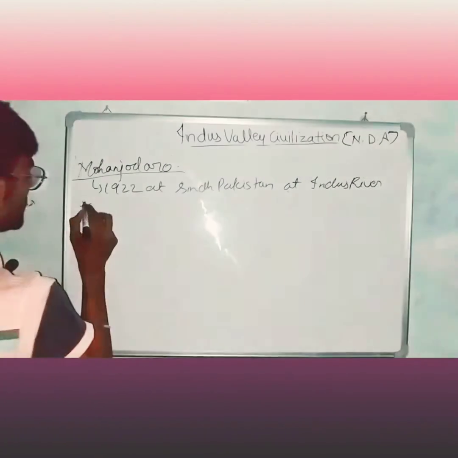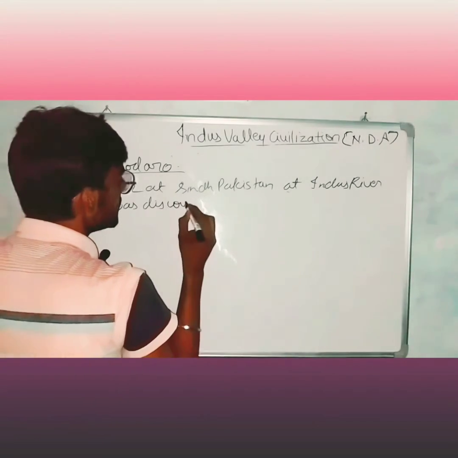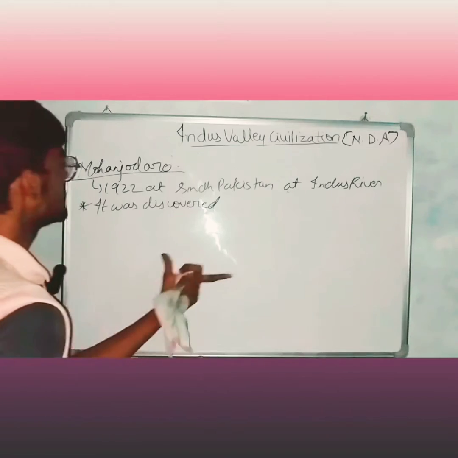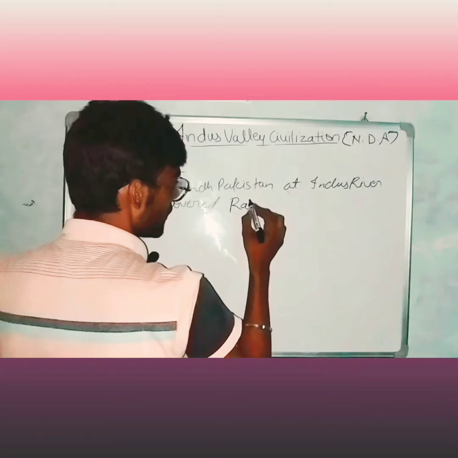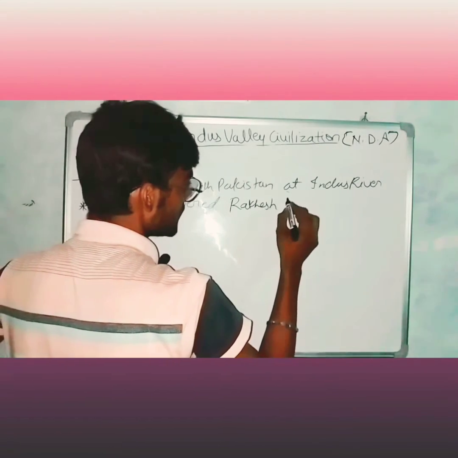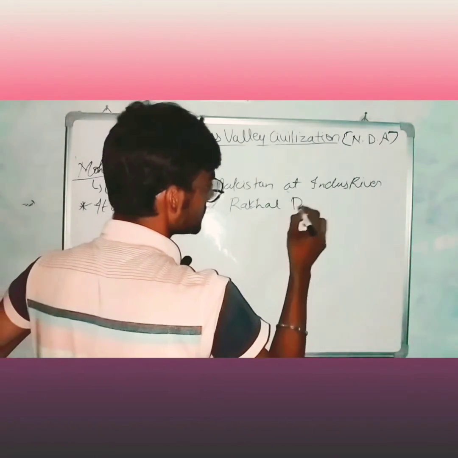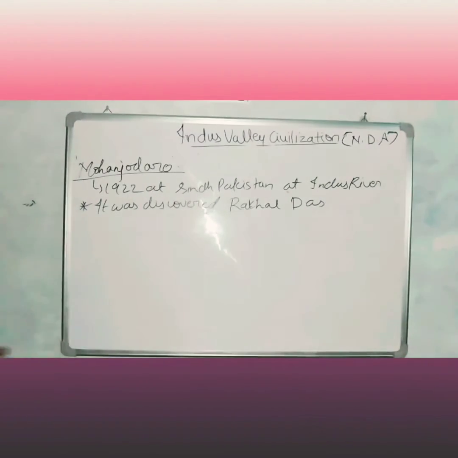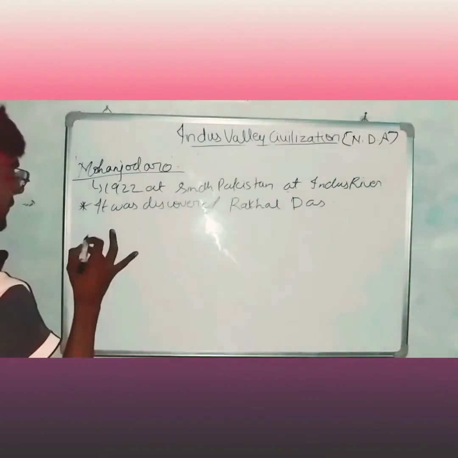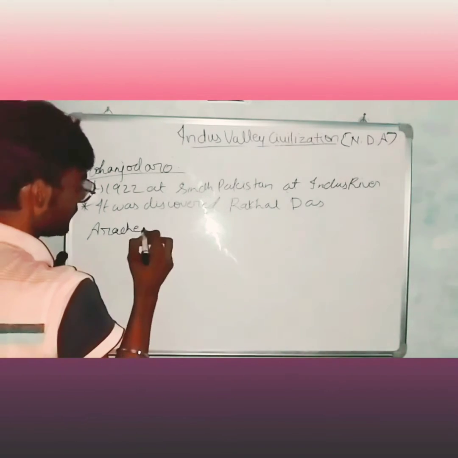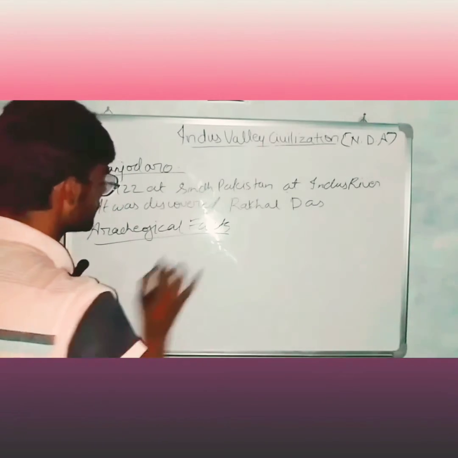It was discovered by Rakhal Das Banerjee. And now we will talk about the archaeological facts.